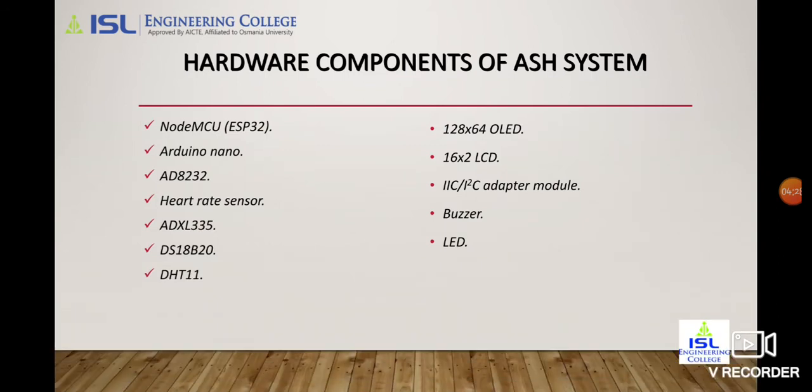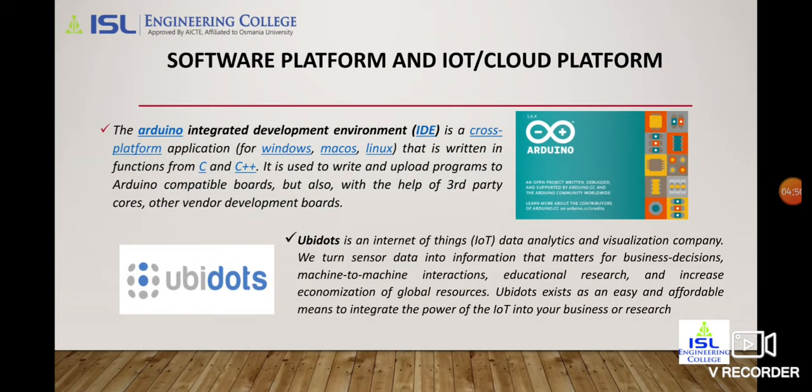Hardware components of the ASH system: NodeMCU ESP32, Arduino Nano, AD8232, heart rate sensor, ADXL335, DS18B20, DHT11, 128x64 OLED, 16x2 LCD, I2C adapter module, buzzer, LED. Software platforms and IoT cloud platform.